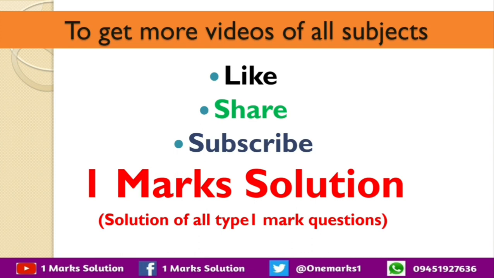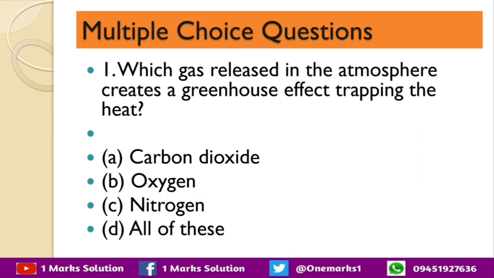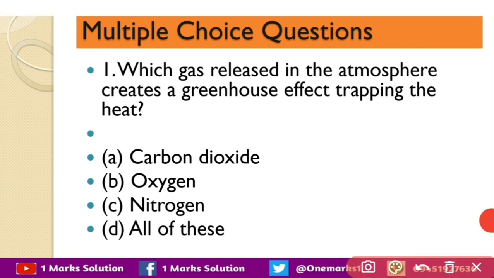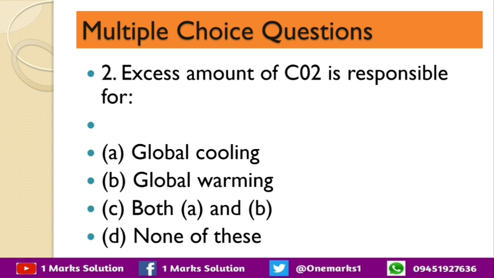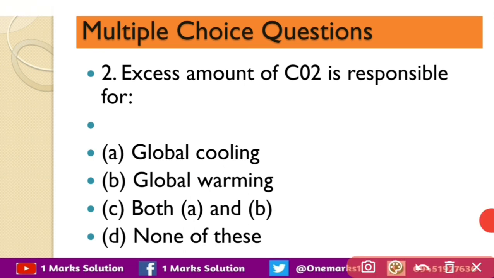So now we are starting with question 1, multiple choice question. Which gas released in the atmosphere creates a greenhouse effect trapping the heat? The options are carbon dioxide, oxygen, nitrogen and all of the above. The correct answer is carbon dioxide. Our next question is excess amount of CO2 is responsible for global cooling, global warming, both A and B, or none of these. The correct answer is global warming.